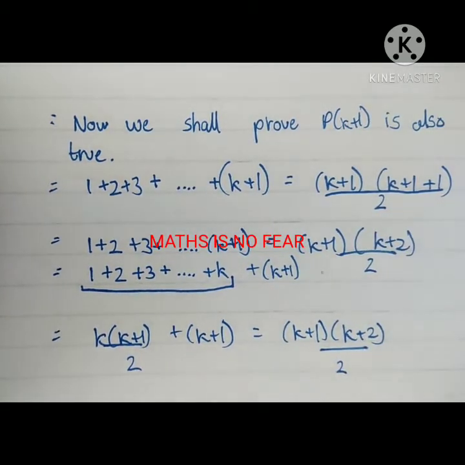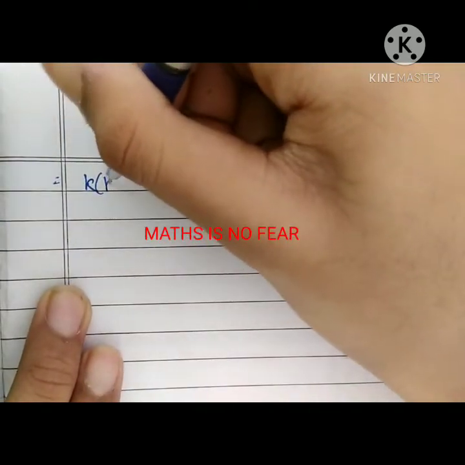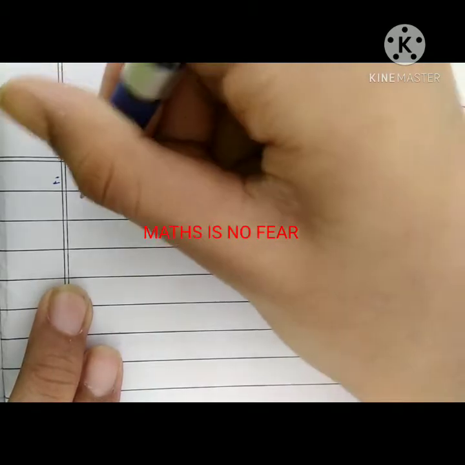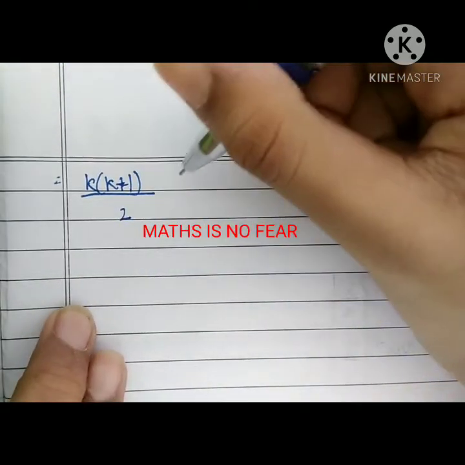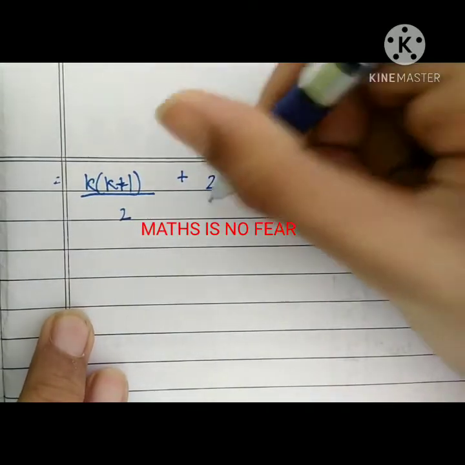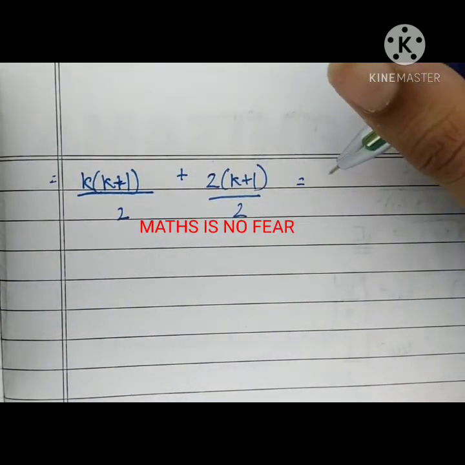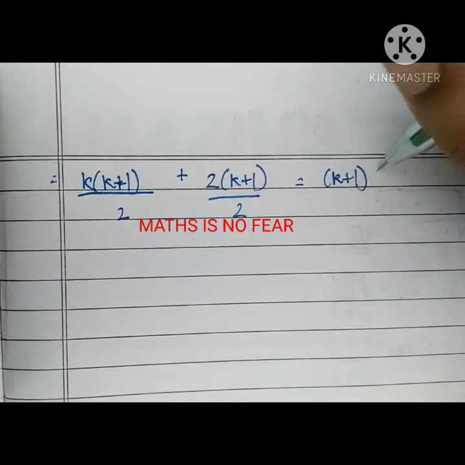Okay, now I have to do some simplification so that I can prove my LHS and RHS to be equal. Here I can see that I can take out the LCM. So let me write the LHS plus, I can take out the LCM to be 2. So 2 multiplied by (k plus 1), and by 2. This is the LCM, which is equal to our RHS as it is, copy. You don't have to do anything with the RHS.